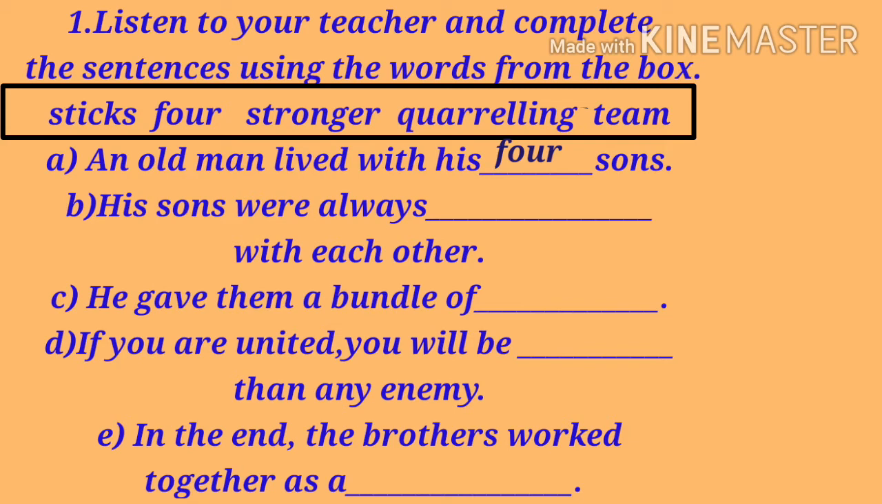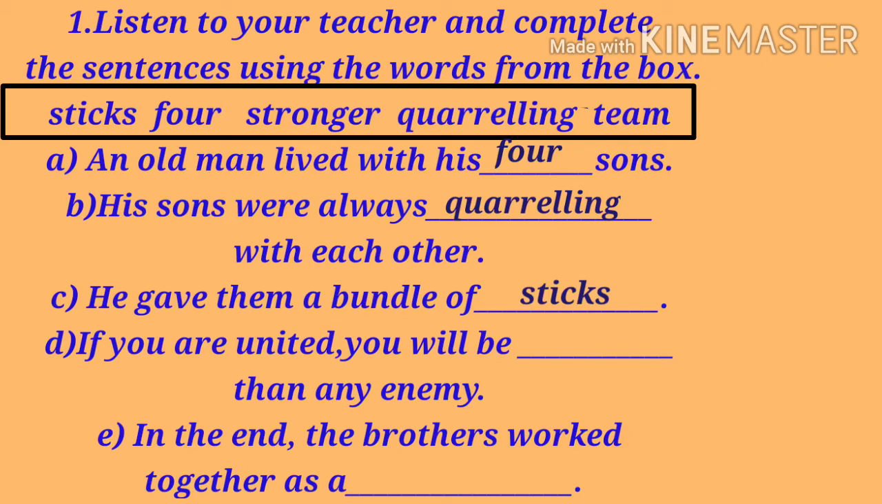Then B, his sons were always blank space with each other. So the answer is quarreling. His sons were always quarreling with each other. Then C, he gave them a bundle of blank space. The answer is sticks. He gave them a bundle of sticks.